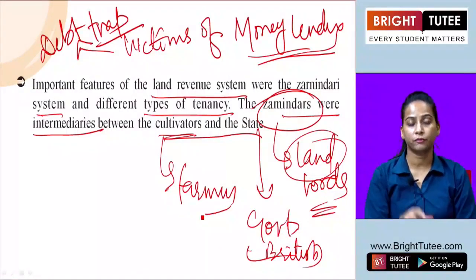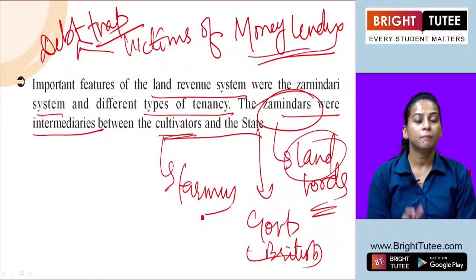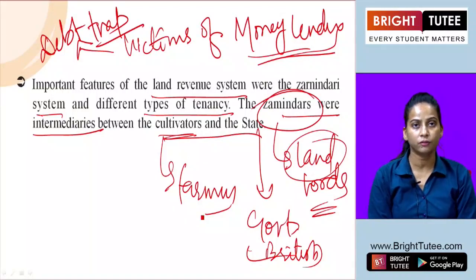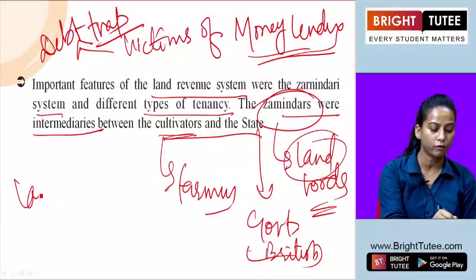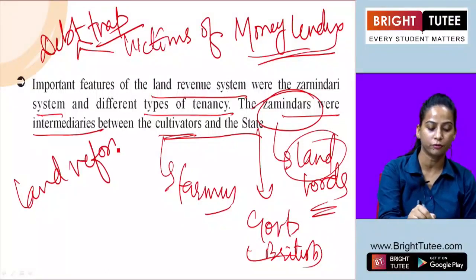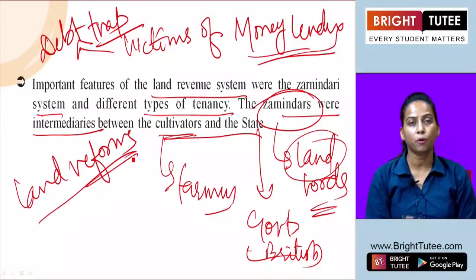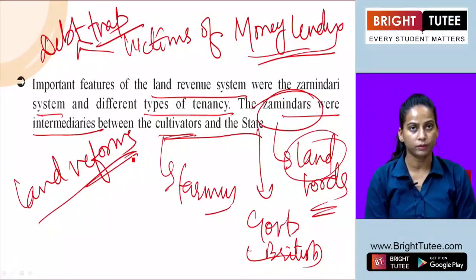Although due to this pressure and demand, the Britishers brought some changes in the system, the actual land reforms to change that land revenue system were mainly brought after independence only.